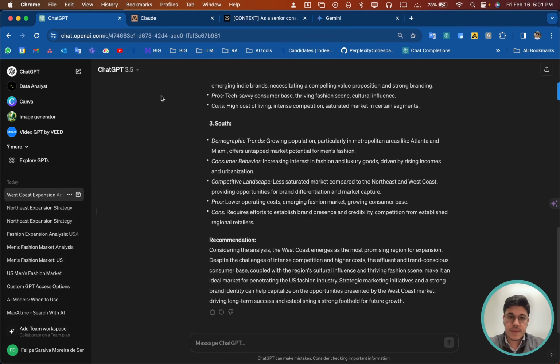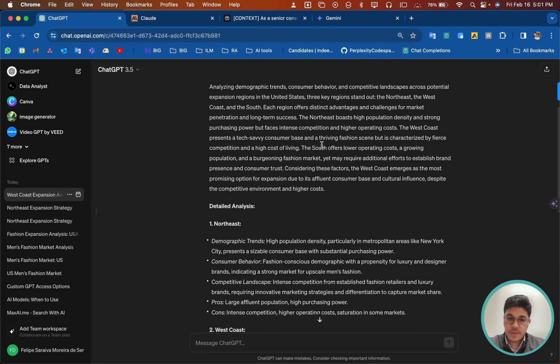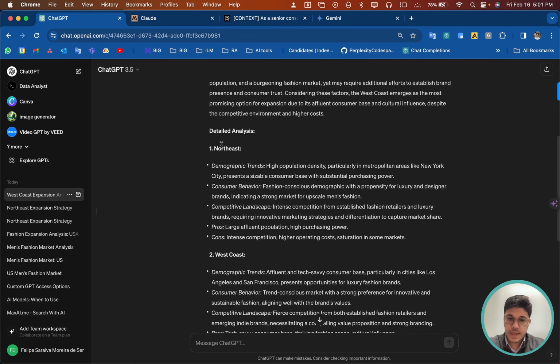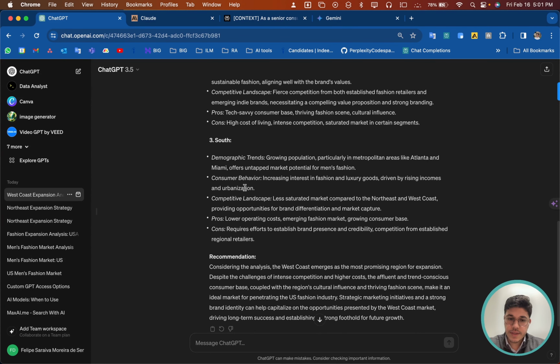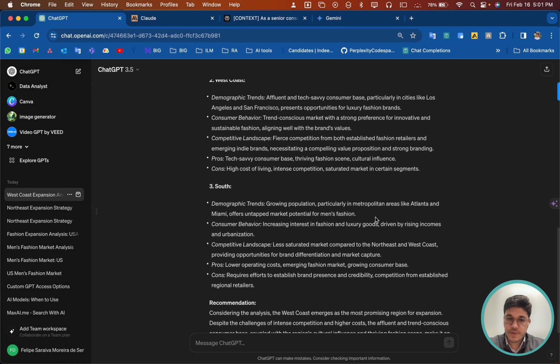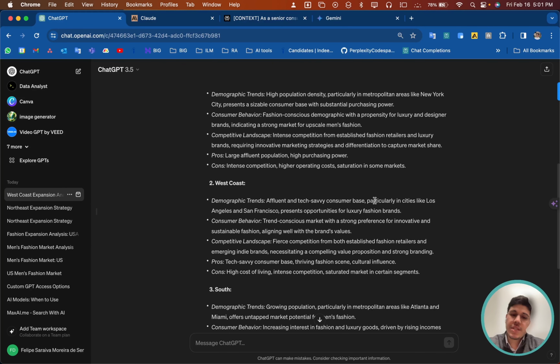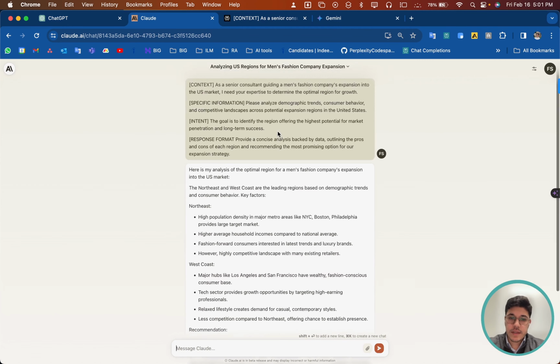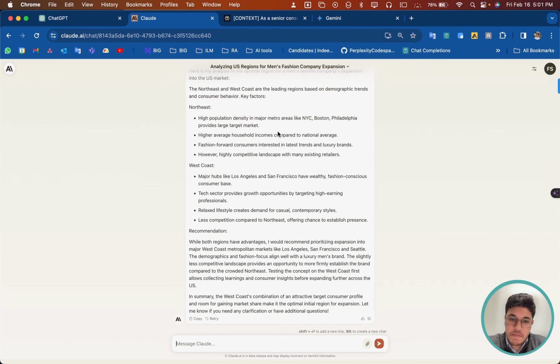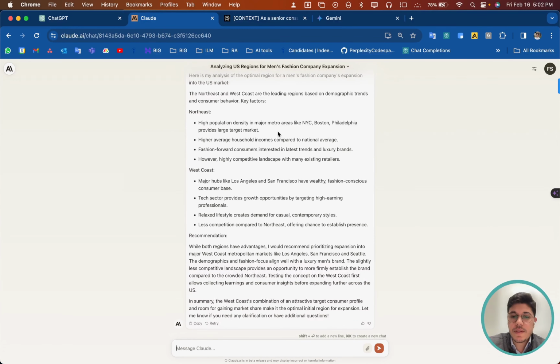Going back to ChatGPT then, here you can see it wrote something very interesting, a summary and a detailed analysis of each one of the regions and the final consideration. However, as you can see, no sources are here, and we don't know if the AI is hallucinating or creating information or not. So that's why I don't recommend at all using GPT for these kinds of questions about market size, or better regions to go to a place.